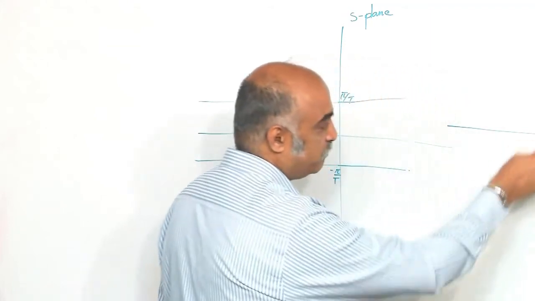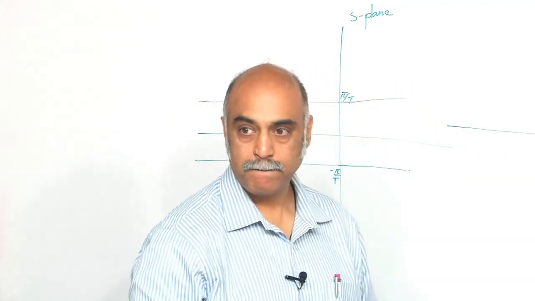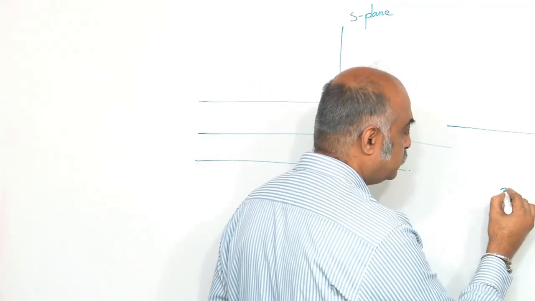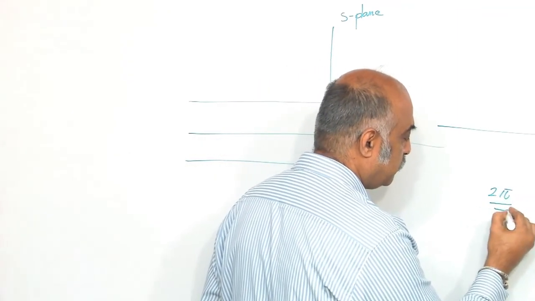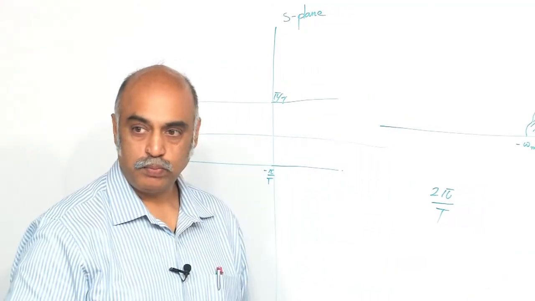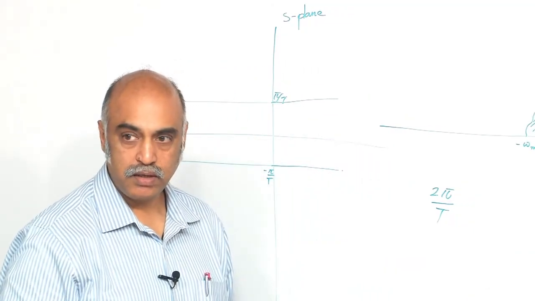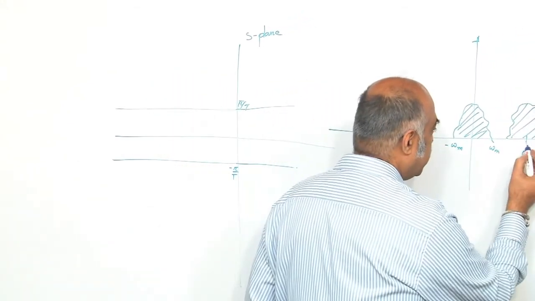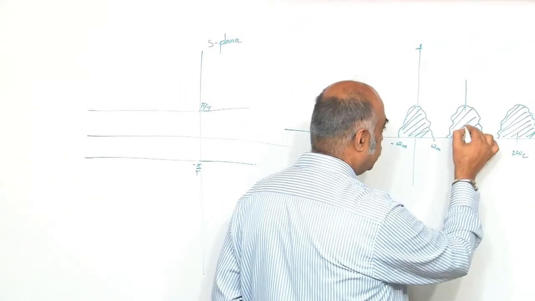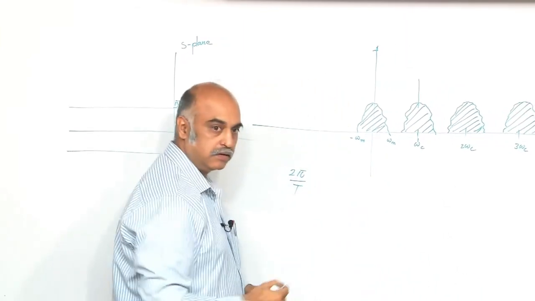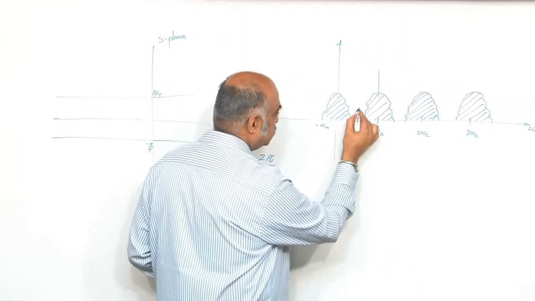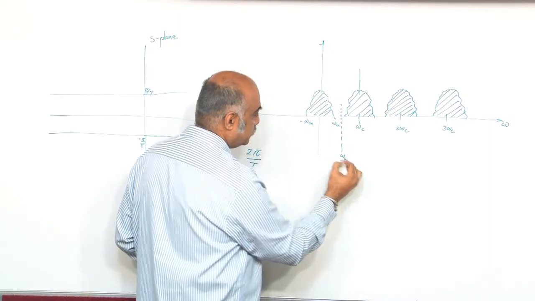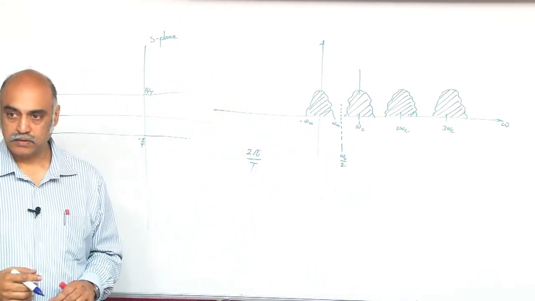In this, two pi by T should be your sampling time. Here, what is the sampling? This is the carrier, right? This is omega c by 2, right?